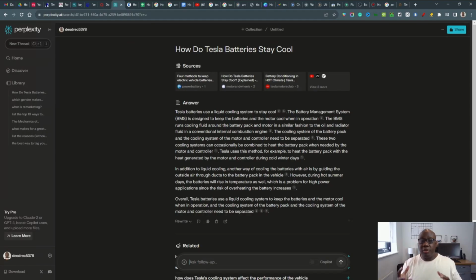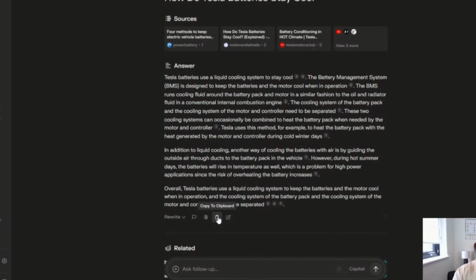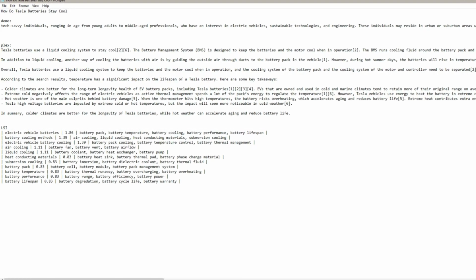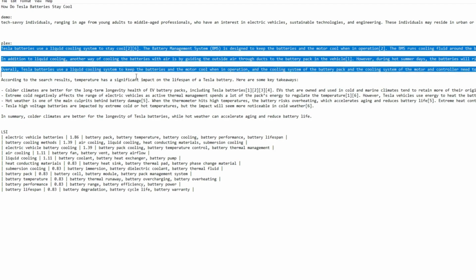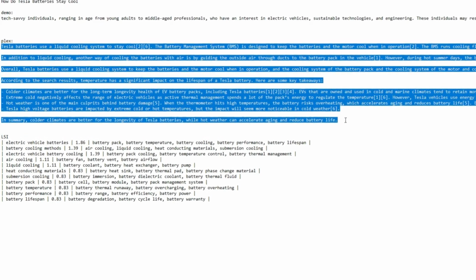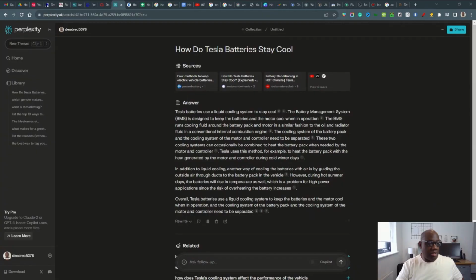Now, the great thing about Perplexity.ai is it gives you the most accurate data, and it also gives you citations of where it's drawn that information from. So what we're going to do is copy what's written here, put it into a notepad, and this is going to form part of the outline. So just get rid of the citations.